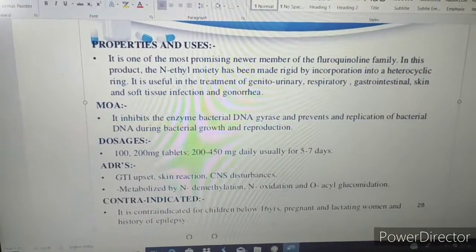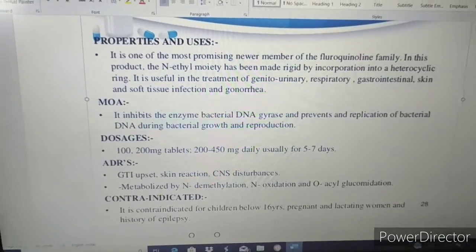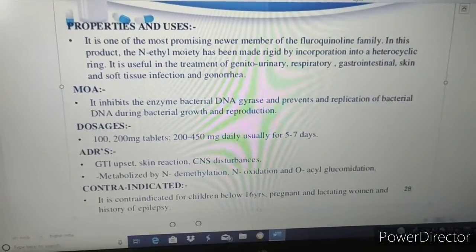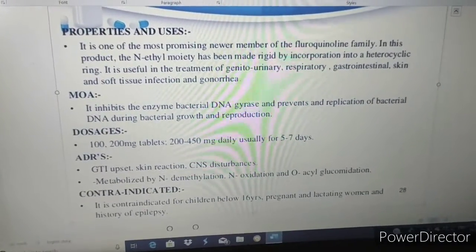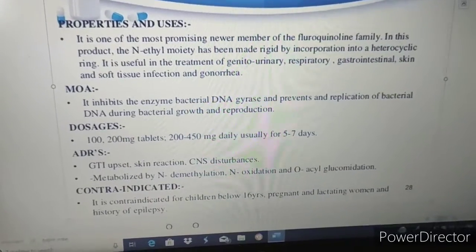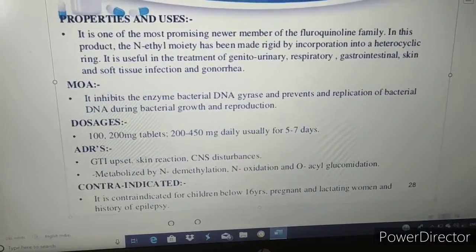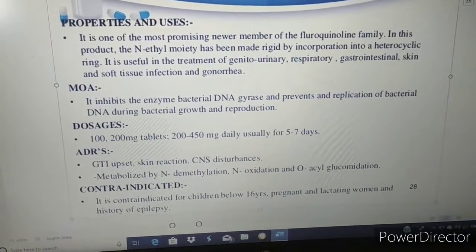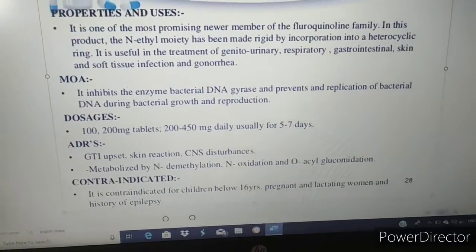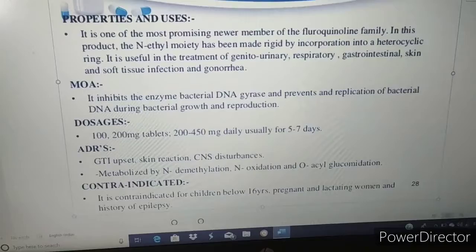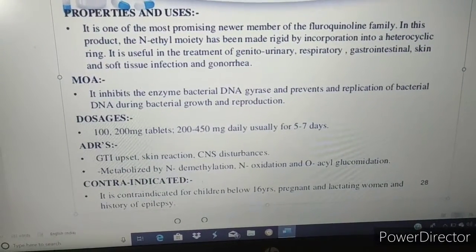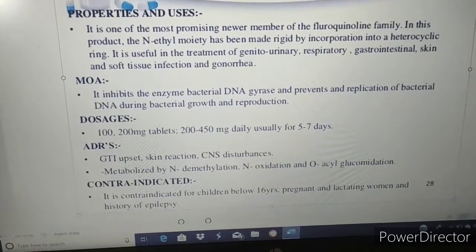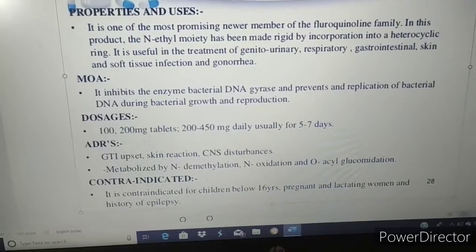Now the next description, some more description about ofloxacin, the properties and uses. It is one of the most promising newer members of the fluoroquinolone family. In this product, the N-methyl moiety has been made rigid by incorporation into a heterocyclic ring. It is useful in the treatment of genitourinary, respiratory, gastrointestinal, skin and soft tissue infections, and gonorrhea, which is a sexually transmitted disease.